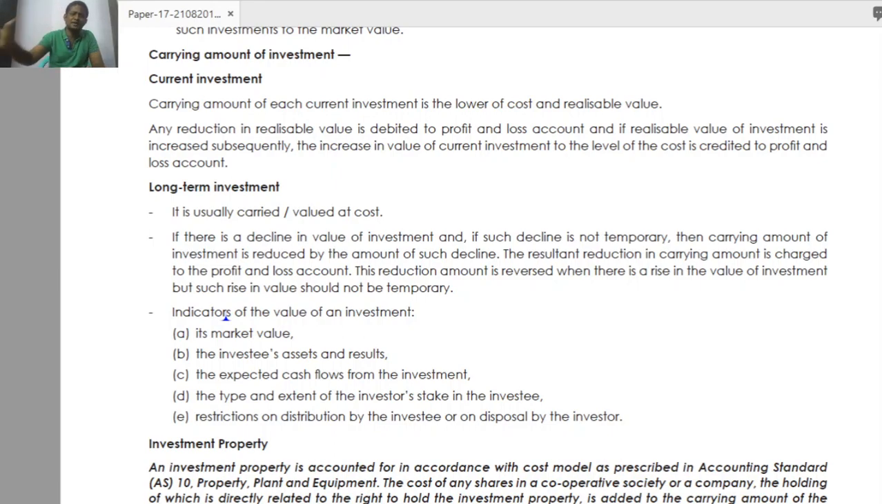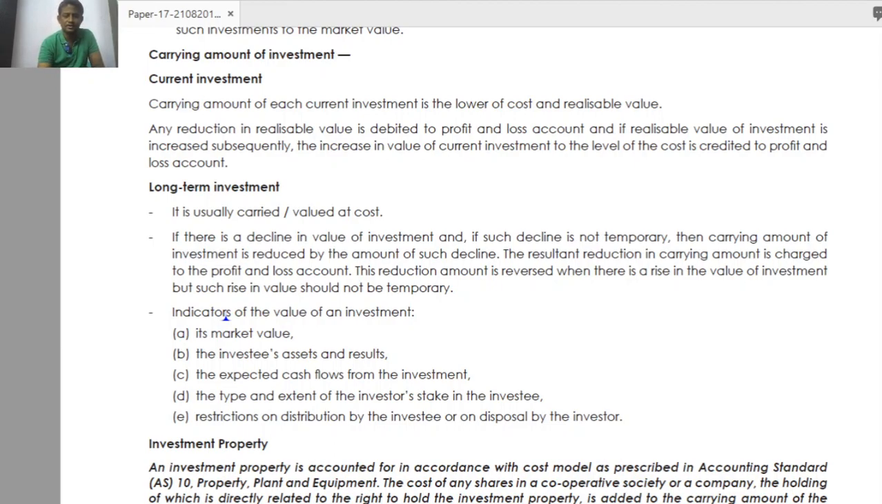Suddenly it becomes 500, sir, the market value. Why? Because there is a loss. There is a fire, the total thing got destroyed. There is a court order. Like that, there should be some permanent evidence in our hand to account for this permanent decline in value. Okay, so this is what they explained.